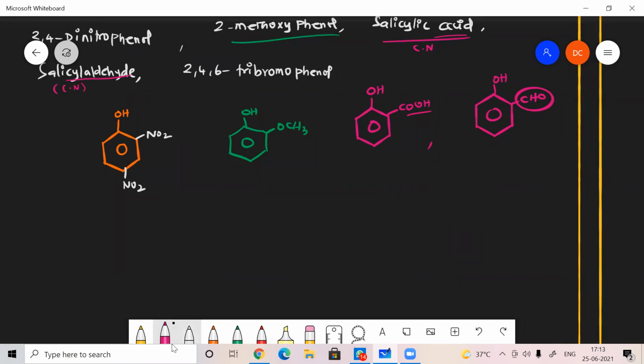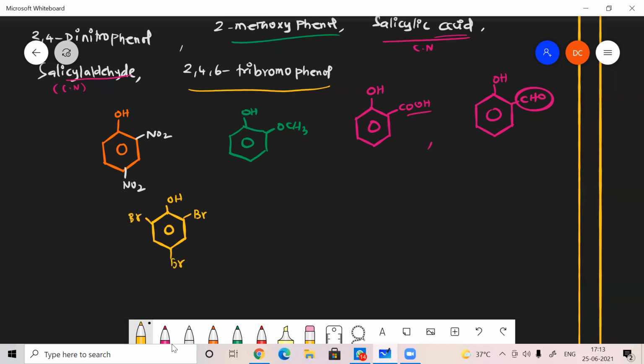How can I write this name, 2,4,6-tribromophenol? First of all, the phenol group, and bromo groups at 2, 4, 6. So write phenol, with Br at the second position, Br at the fourth position, and Br at the sixth position.